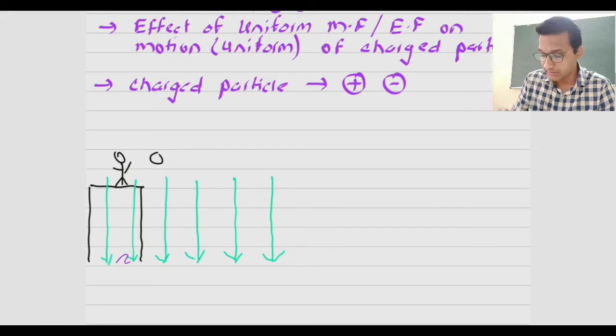I have tried to space them at equal distance, because I want to show that the gravitational field, that is the acceleration due to gravity, is the same at all the points. So these lines are equally spaced and they are directed downwards because the force is in downward direction.